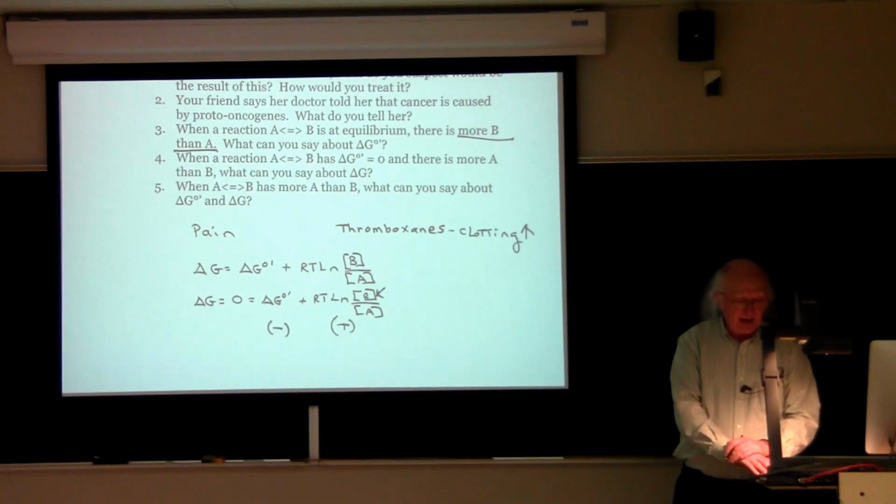Question number 4 says, when a reaction A goes to B has delta G 0 prime equals 0, and there is more A than B, what can you say about delta G?